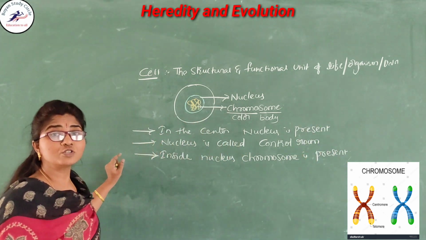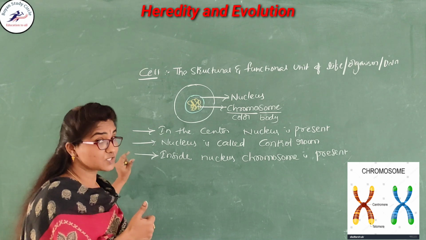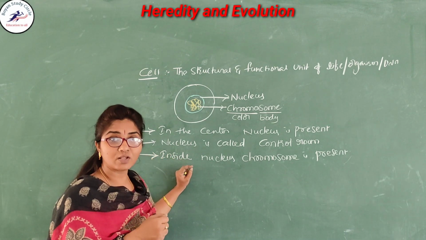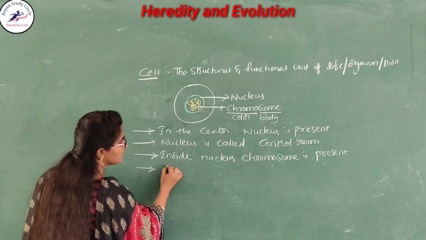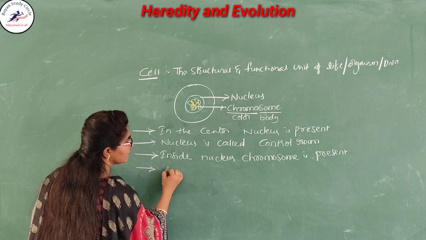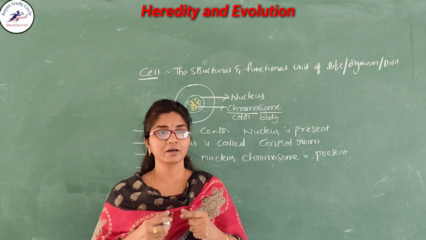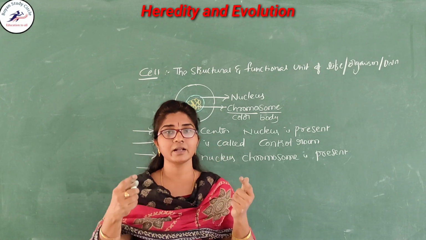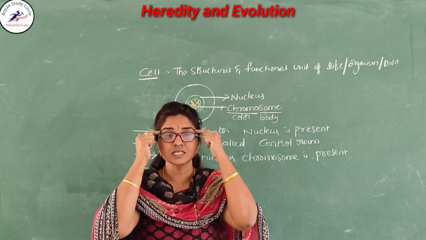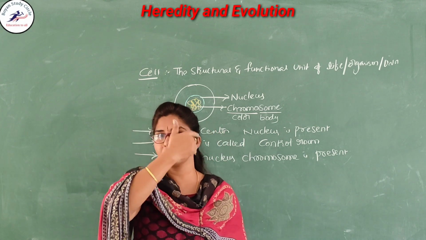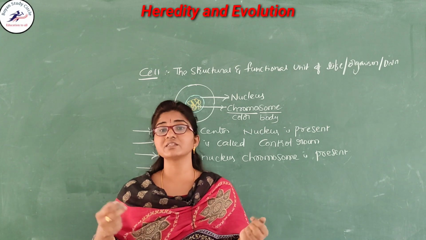So, this chromosome contains another special feature. What is that? You know that. That is called the DNA. DNA is useful for the transmission of characters, that means the hair color and the shape of the hair, eyeball color, the shape of the eyebrows, your round face, the length of the legs and also the width of the body.